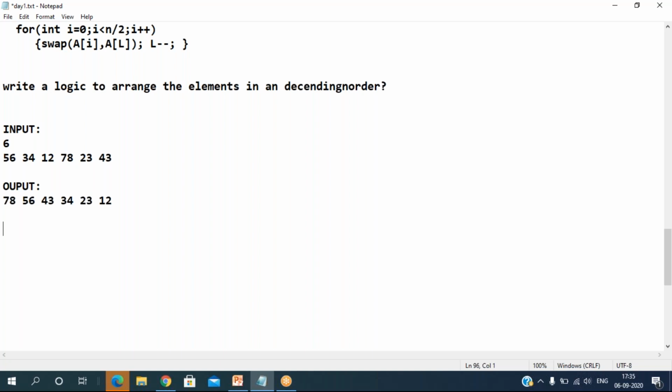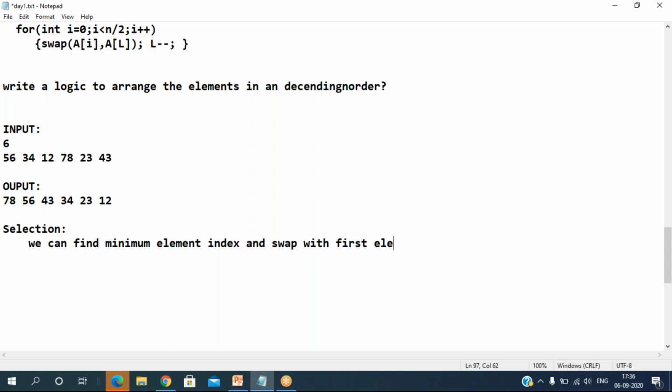So let me take selection sort right now. What is selection sort? Generally in selection sort, we find in ascending order: find the minimum element index and swap with the first element of the array.